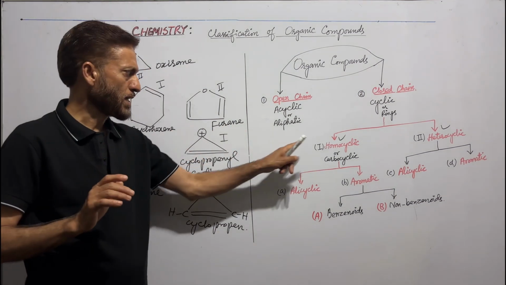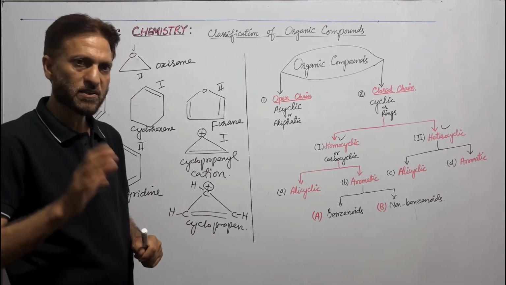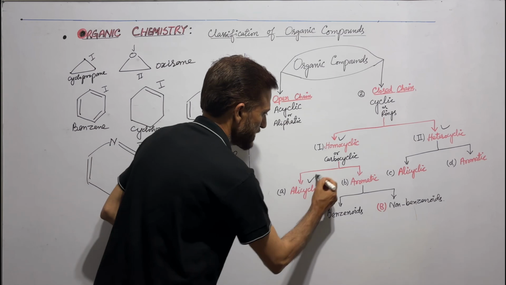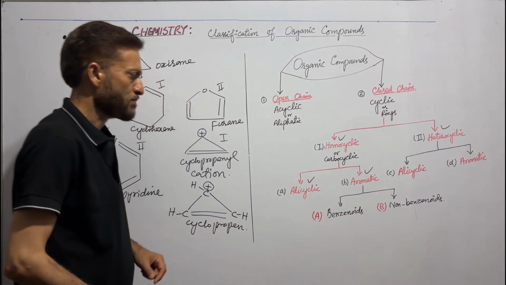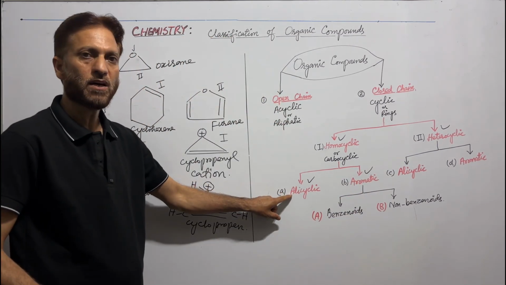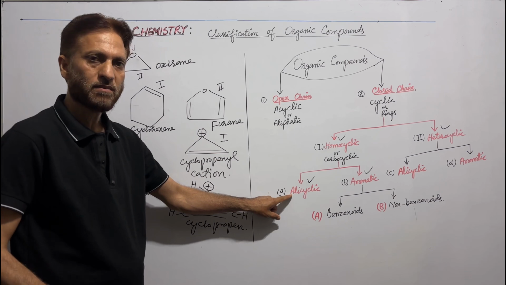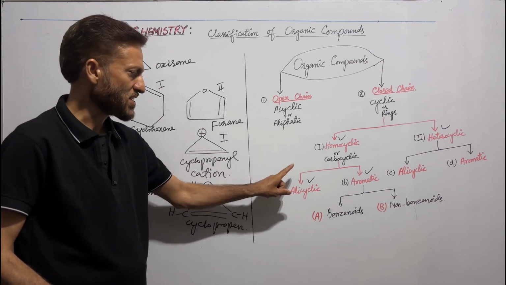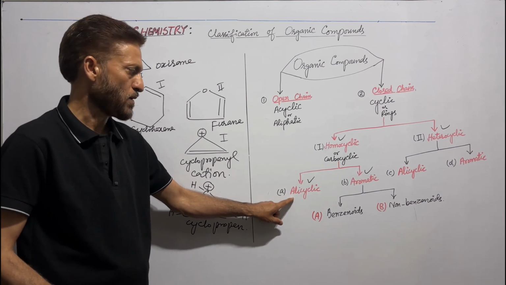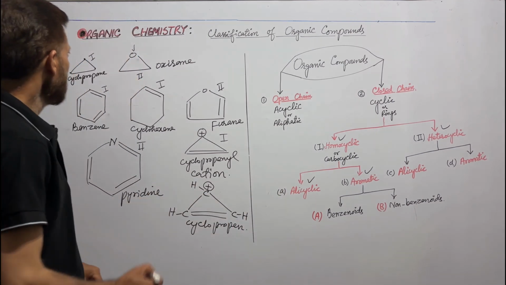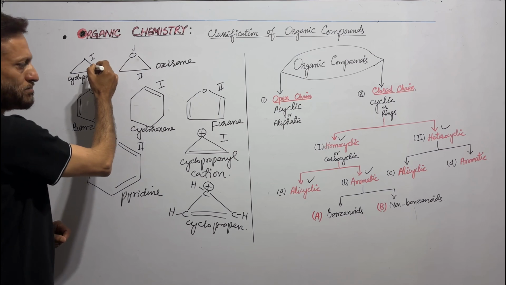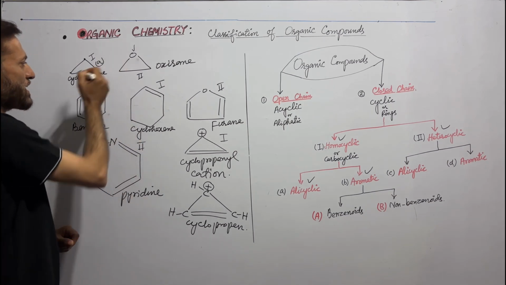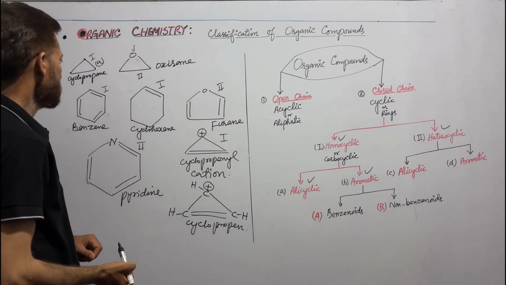Homocyclic or carbocyclic organic compounds are further divided into two classes. Number one is alicyclic and number two is aromatic. Alicyclic organic compounds are those cyclic organic compounds which have a cyclic structure but they have properties just like the aliphatic organic compounds. For example, cyclopropane is alicyclic organic compound.